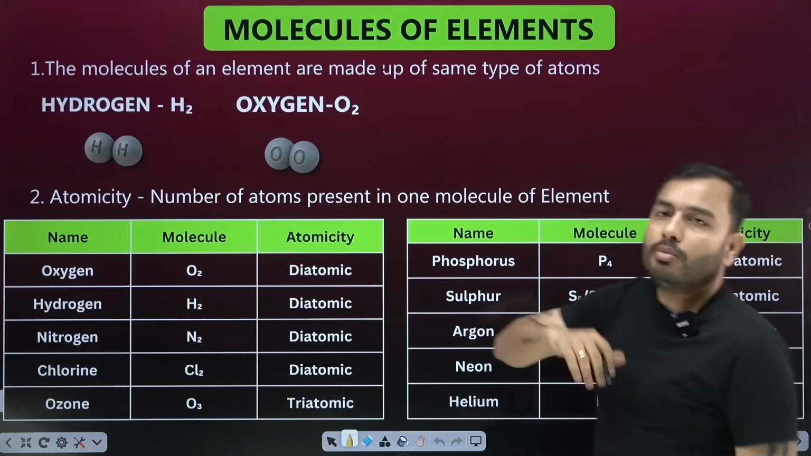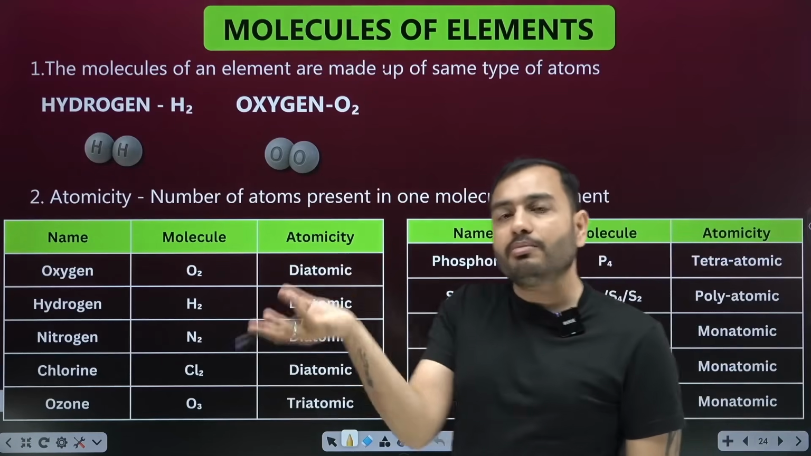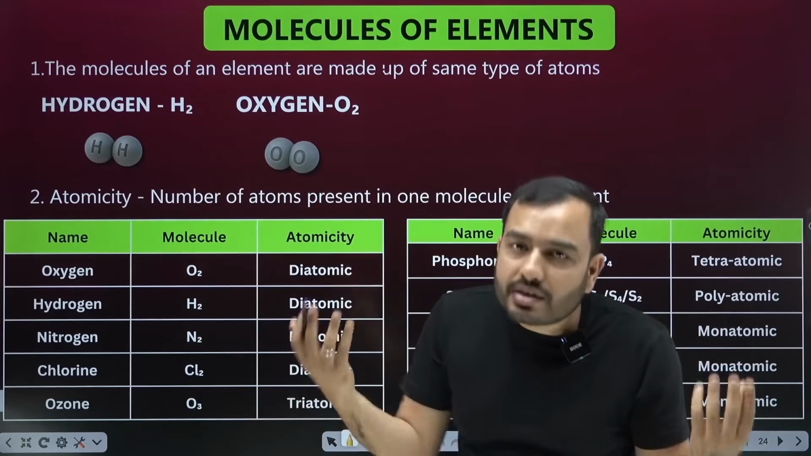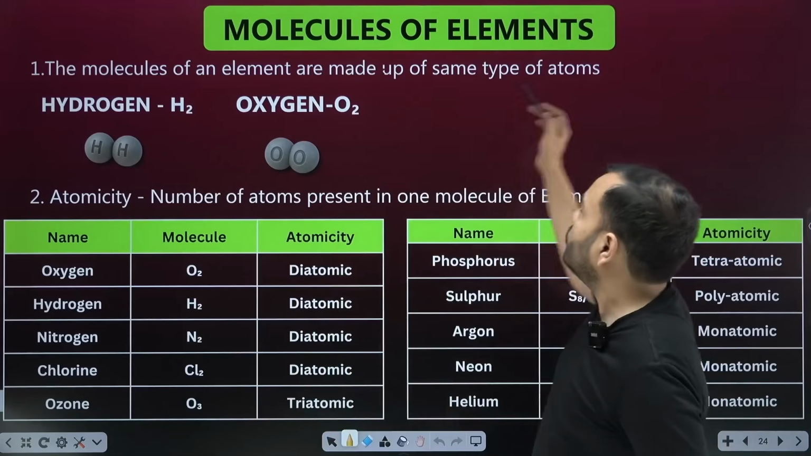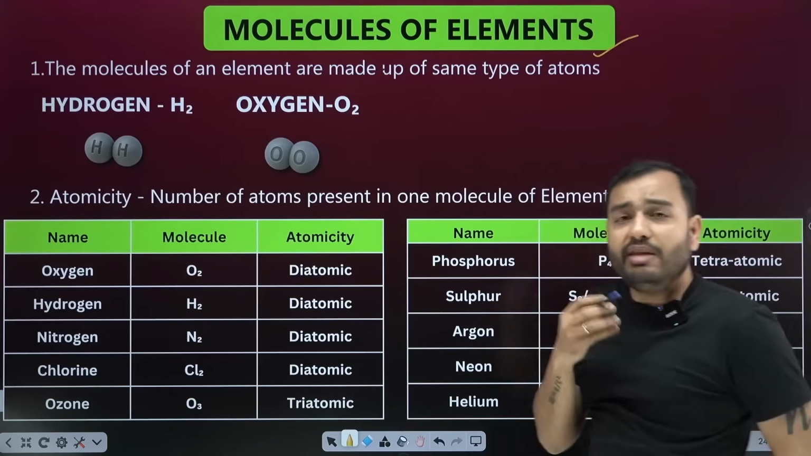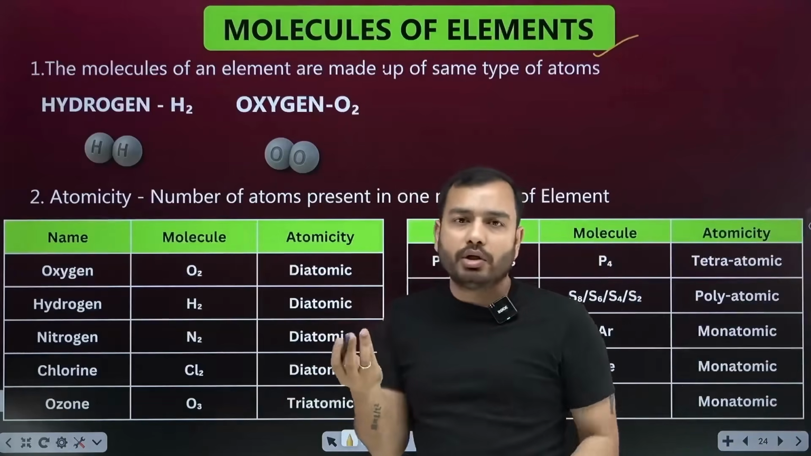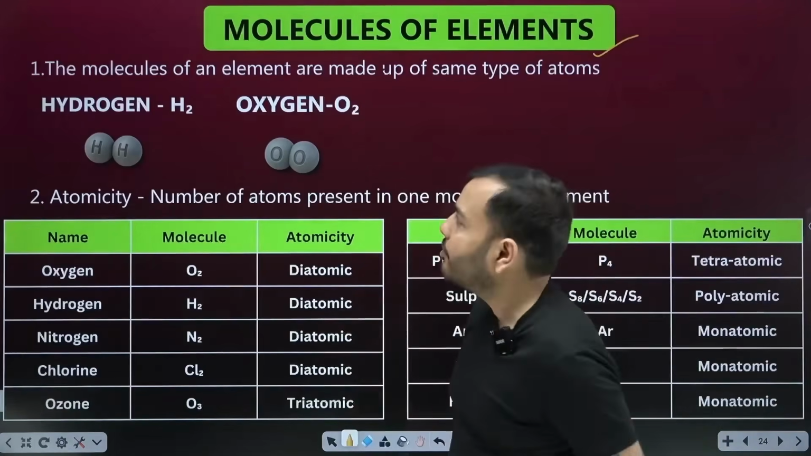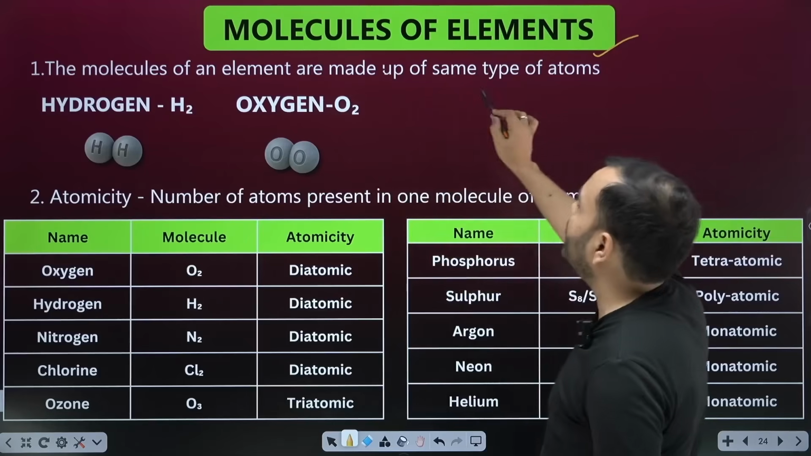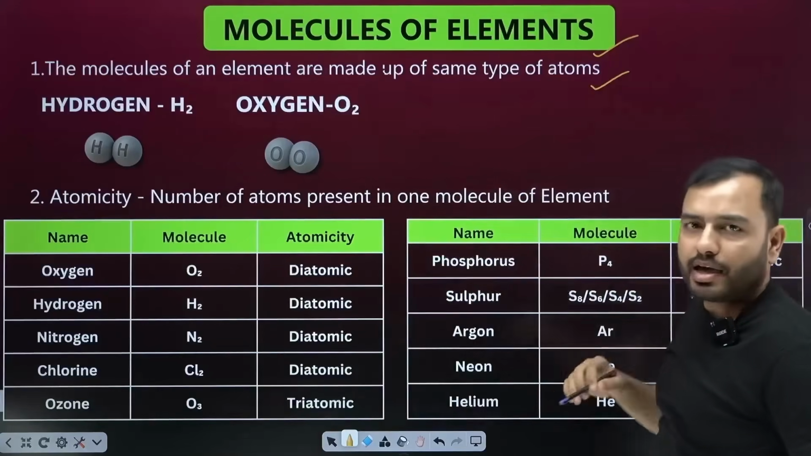Now we can divide molecules into two types: one where atoms of the same kind are together, and one where atoms of different kinds are together. So, molecules of elements. Beta, what are the elements made of? Elements are made up of molecules whose atoms are the same. The molecules of an element are made up of the same type of atom.